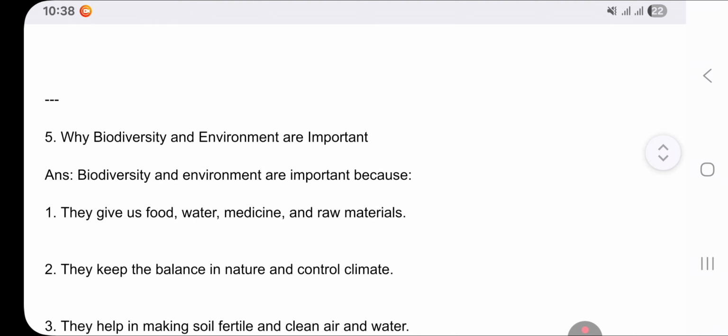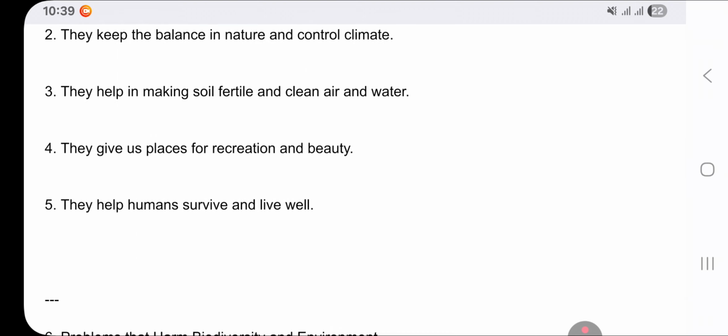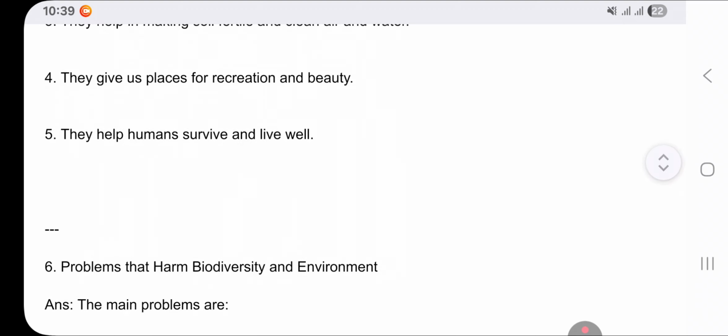Now, why are biodiversity and environment important? So the answer is: biodiversity and environment are important because they give us food, water, medicine, and raw materials. Next point, they keep the balance in nature and control climate. Third point, they help in making soil fertile and clean air and water. Next point, they give us places for recreation and beauty. And the last point is they help humans survive and live well.